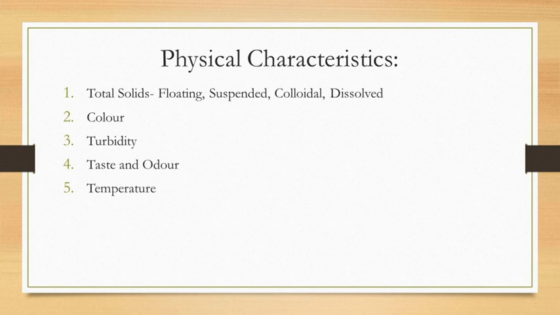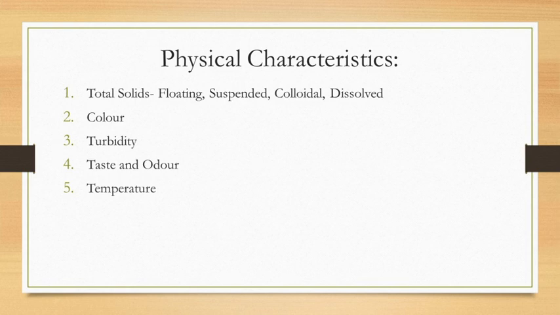When the size of particle varies from 10 to 100 micron, then it is a settleable solid. In this way solids are classified into dissolved solid, colloidal solid, suspended solid and settleable solid, and combined it is called total solid.